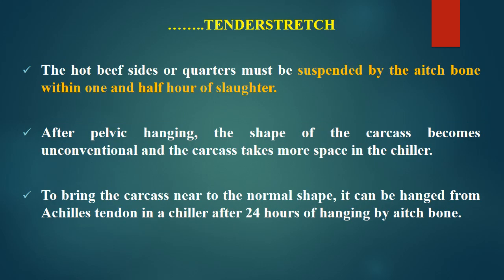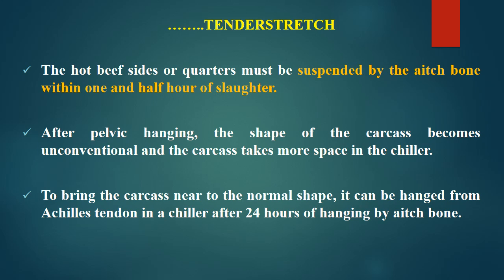In continuation about the tender stretch method, the hot beef sides or quarters must be suspended by the H bone within 1.5 hours of slaughter. So within 1.5 hours, the carcass should be suspended from the H bone. Now there is a demerit after pelvic hanging: the shape of the carcass becomes odd or unconventional compared to the carcass when it is hanged from the Achilles tendon.